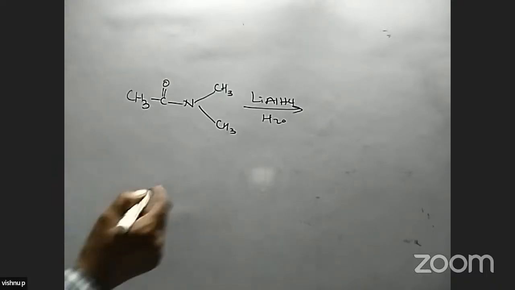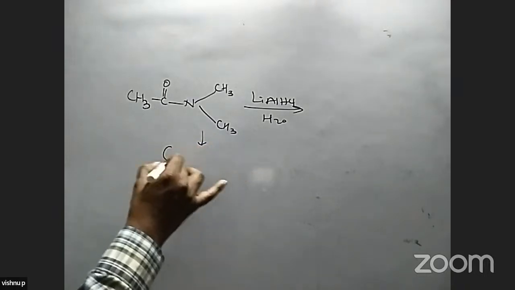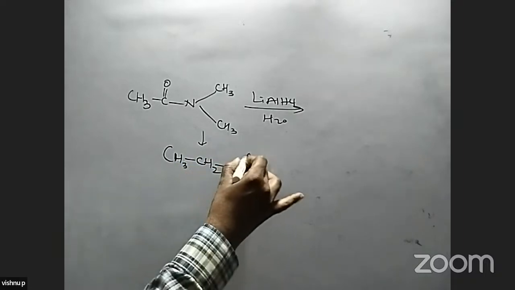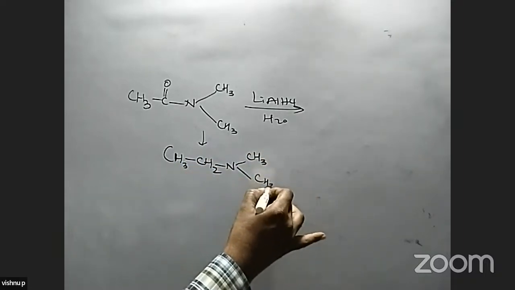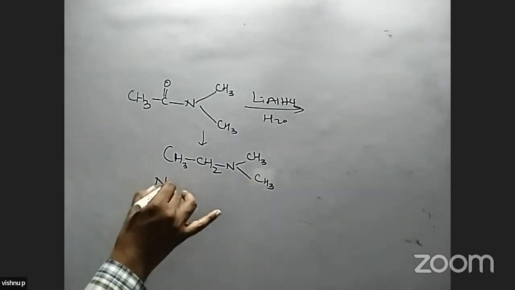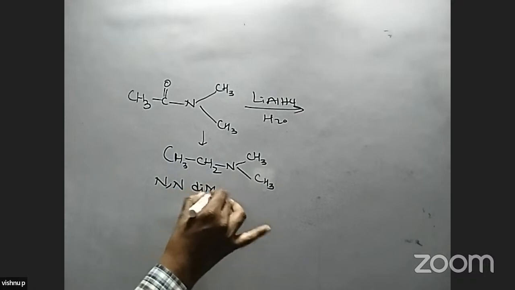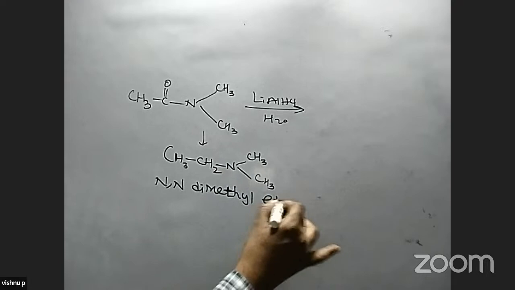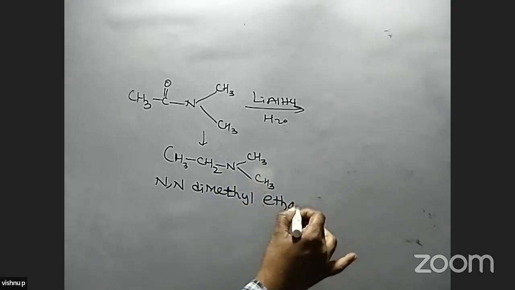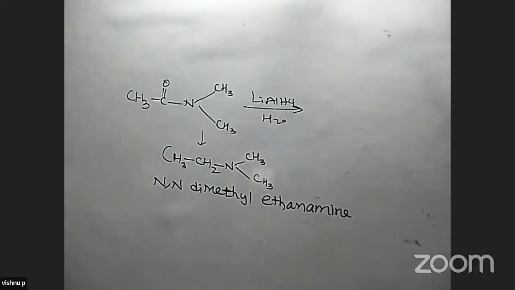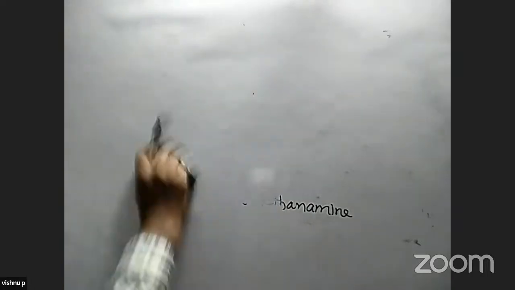Okay. So what is the compound formed here? The compound is CH3CH2N(CH3)CH3. What is the name of this compound? N,N-dimethyl ethanamine. N,N-dimethyl ethanamine.